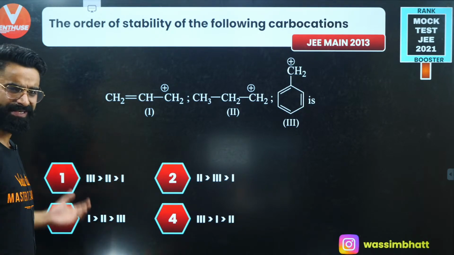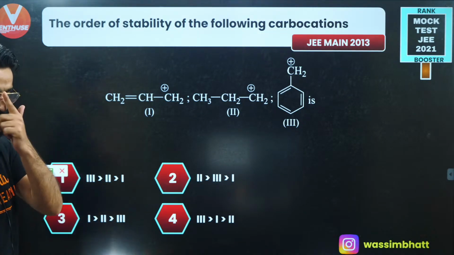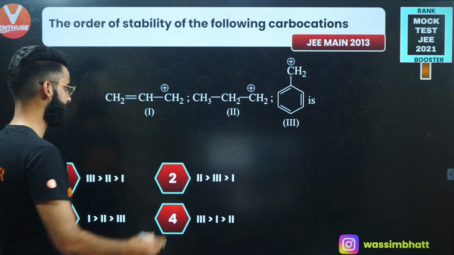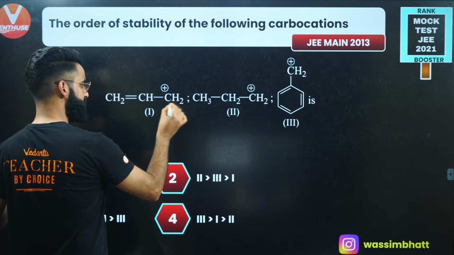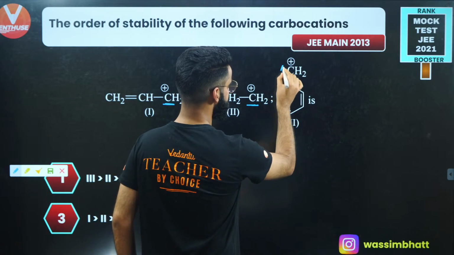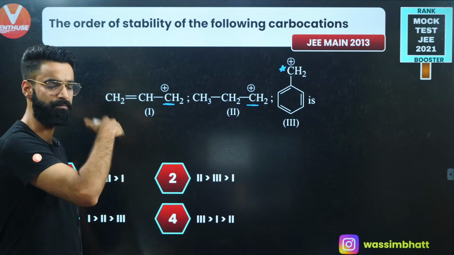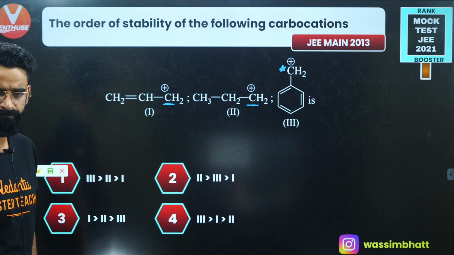All right. A lot of people are saying option 1, option C, option D. So let's check what the option is. See, guys, over here you have got the positive charge on this carbon, right here on this carbon, and right here on this carbon. You need to see which one is the most stable.